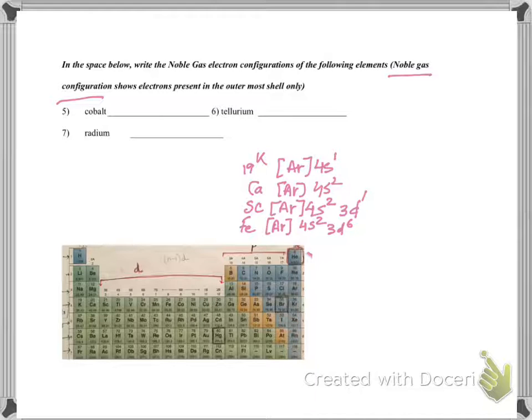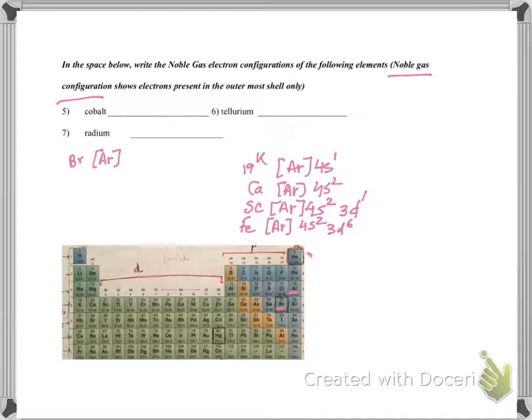A few more examples. Let's go to bromine. And remember, you wrote down the full electronic configuration of bromine on the last slide. For bromine, what noble gas am I going to pick? Again, argon.